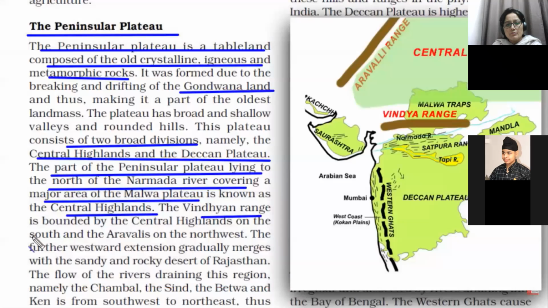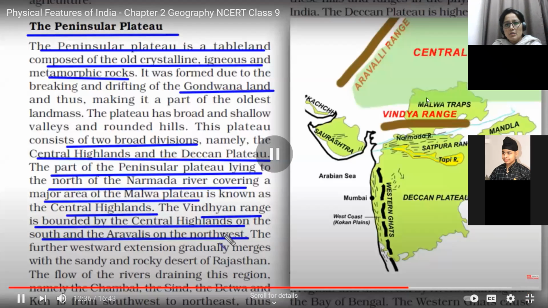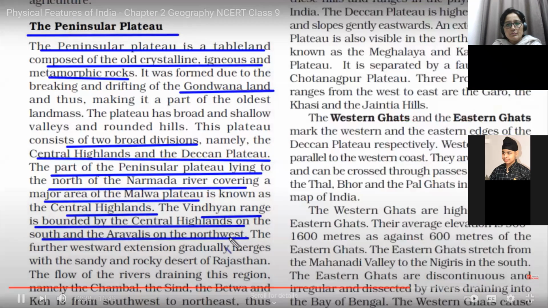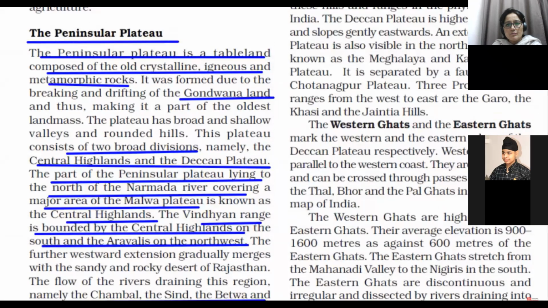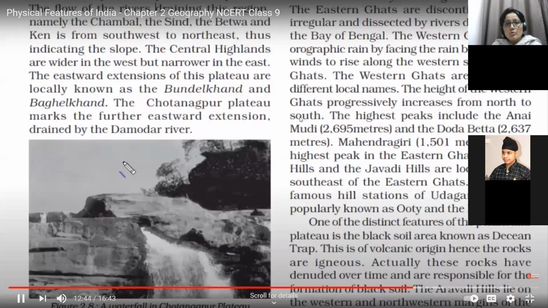So the Central Highlands is bounded in the south by the Vindhya range and towards its northwest. So here we can see the Vindhyas. In between the Vindhyas and Aravalli we have the Central Highlands. That is near Rajasthan, it is bounded by the Aravallis. And the rivers that you will find over here are Chambal, Sindh, Betwa and Ken. These all are the rivers which join the Ganga from the south. It means from the Malwa Plateau it moves through that area and extends up to the Chota Nagpur Plateau in the east.